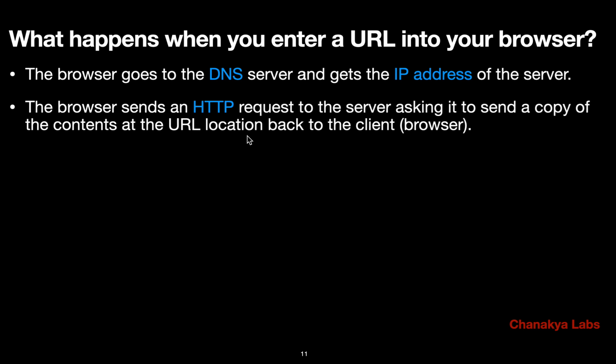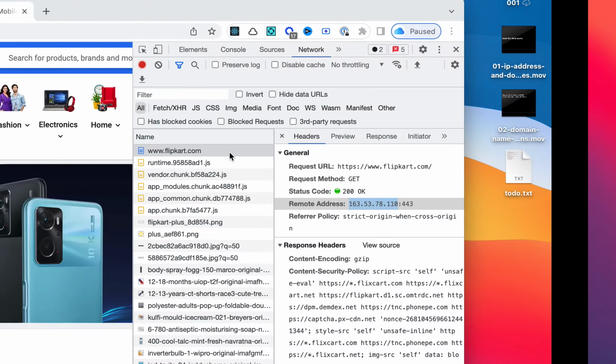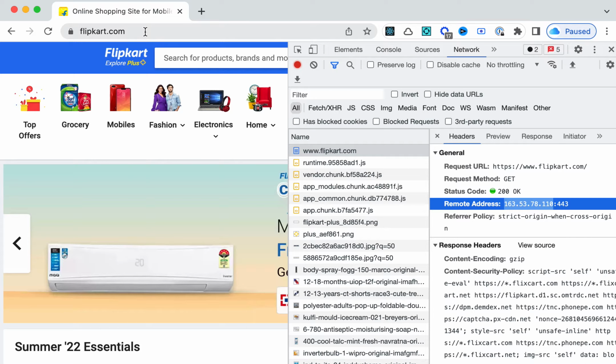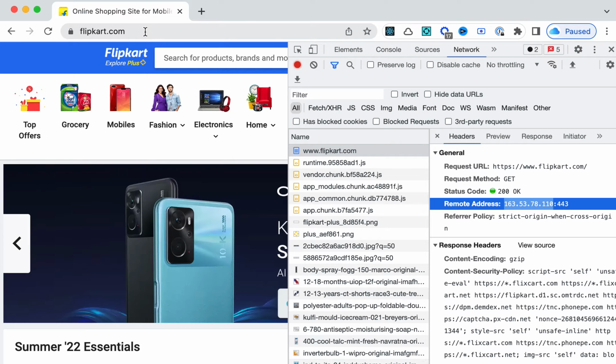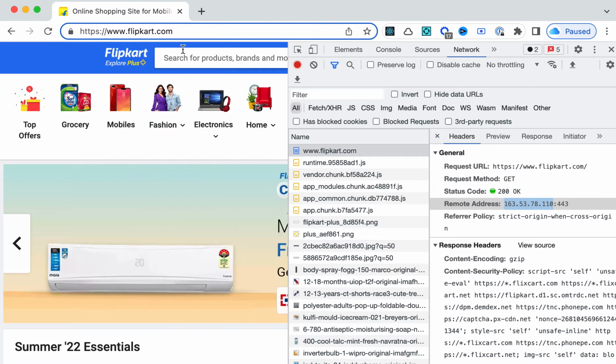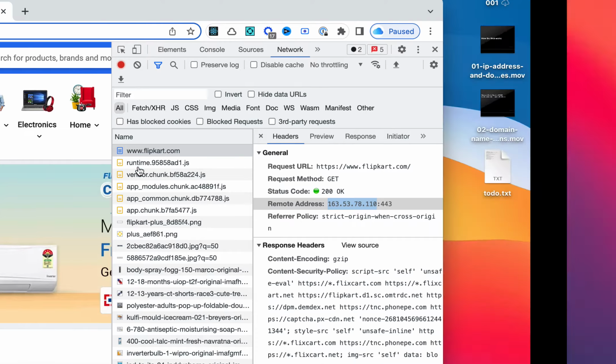So it asks the server: this is your IP address, hello server at this IP address, give me a copy of the contents at this URL. I am opening flipkart.com, so we are saying to the server: give me the HTML document, a copy of the data at this URL. There is no path here, so it is the home page. At the home page, give me that document.